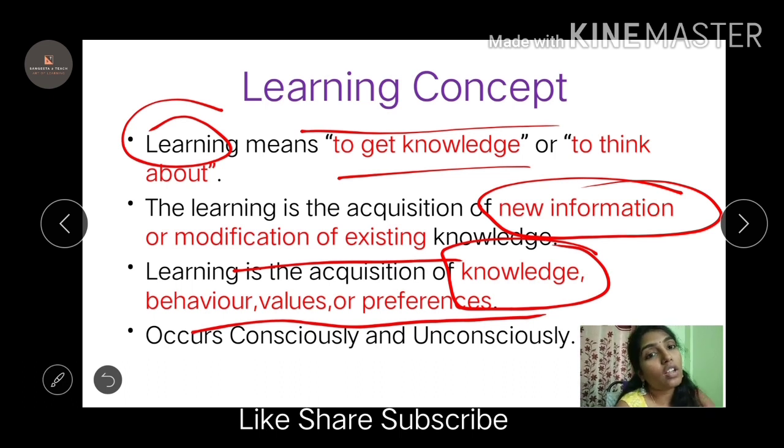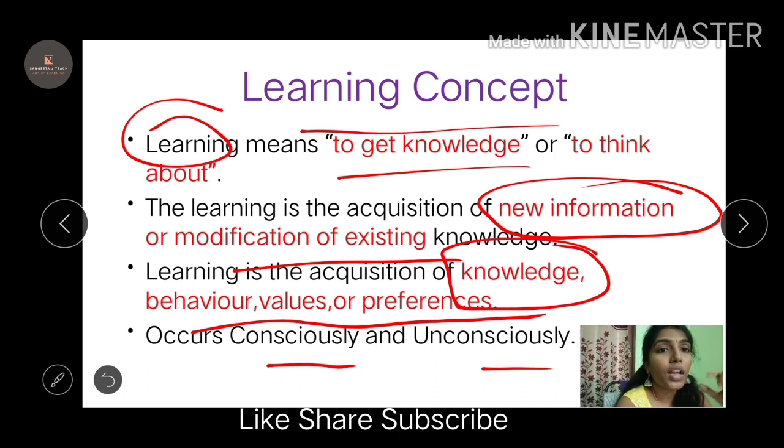So learning can also be conscious and unconscious. Conscious because you learn in a structured way, like whatever you go for in your school or college, they have a planned structure, they have a syllabus, they have this kind of structured course. So it is conscious, you know that you are consciously learning.